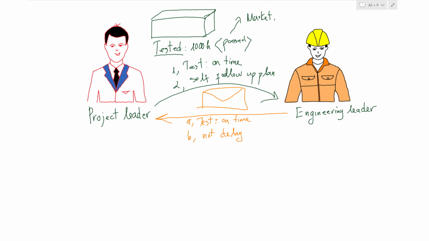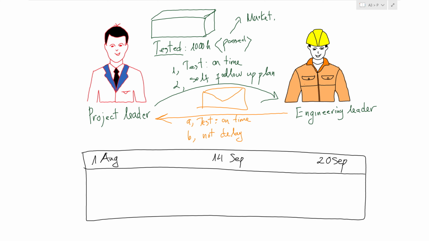And here is the engineering leader's testing plan, following the project leader's requirement. You can see here is the schedule of the testing plan. Firstly, on 1 August is the date of starting the test, and 14 September is the finish of the test, and 20 September is SOP, start of mass production. This means that after mass production, we will sell it on the market.